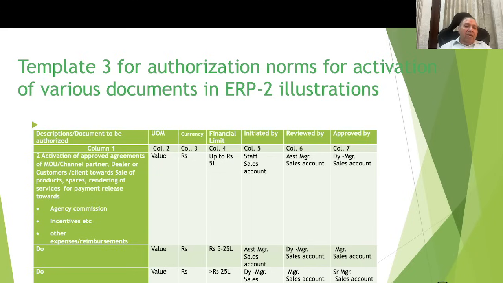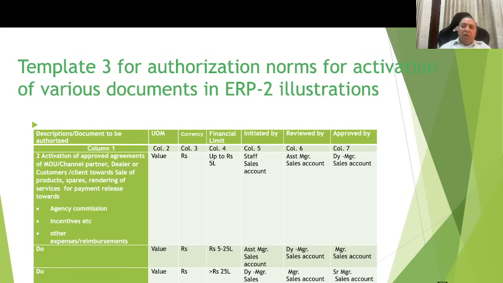Now another thing is activation of the approved agreements for the channel partners. Here also a similar kind of approach is followed. Here you will find that the hierarchical teams are from sales account instead of purchase account, and these are the people who deal with the sales accounting within the finance and accounts function.